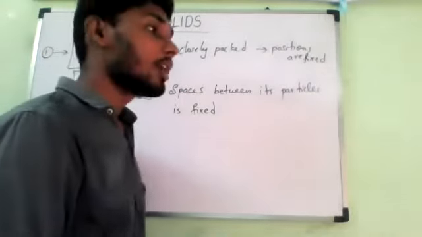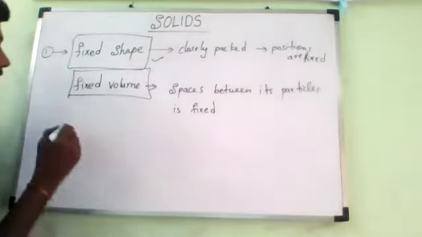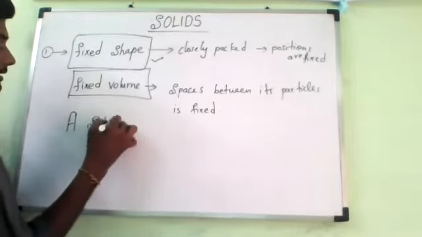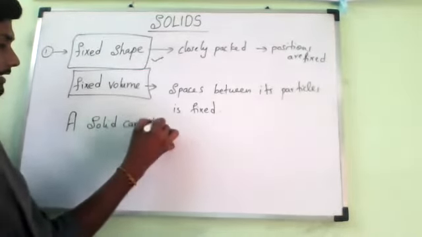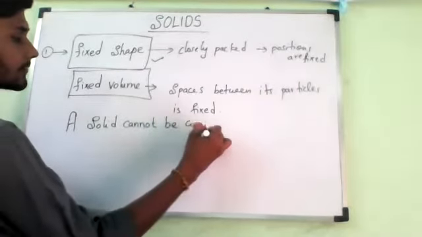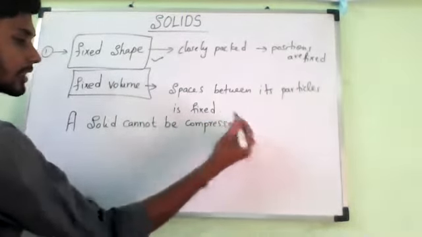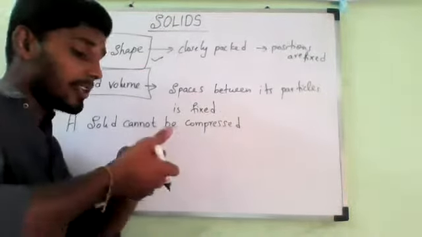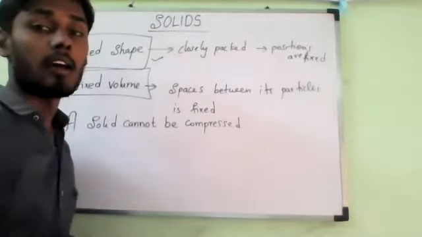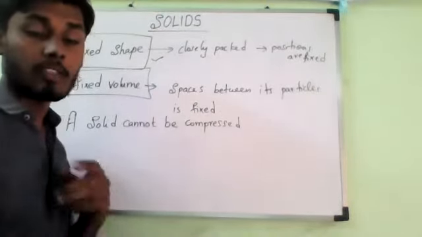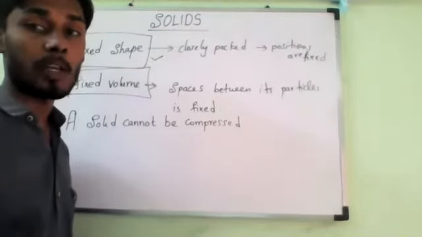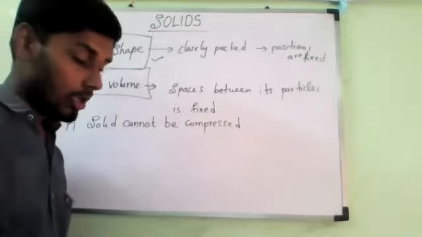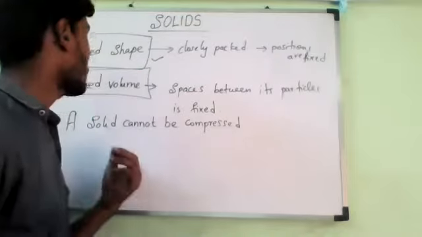That is why we cannot compress solids. A solid cannot be compressed because the particles are already very, very closely packed and there are hardly any spaces, not enough space to compress them. So we cannot do any kind of compression. This is all about compression and volume.